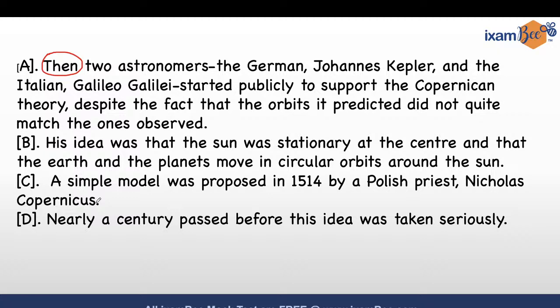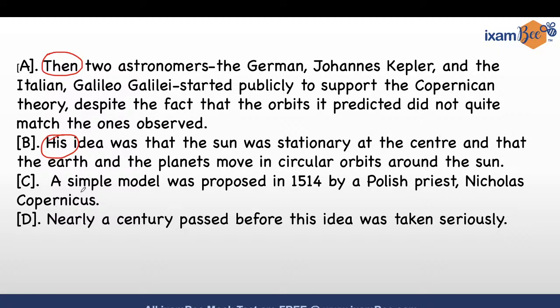Again, look at the first pronoun there, his. If the pronoun is mentioned, definitely the noun would have been mentioned before it. If the noun isn't mentioned in sentence A and you have a pronoun being dropped in sentence B, this is the second signal. Don't waste your time. Move on. Okay? Quickly, let's move on. So again, this is talking about another theory.